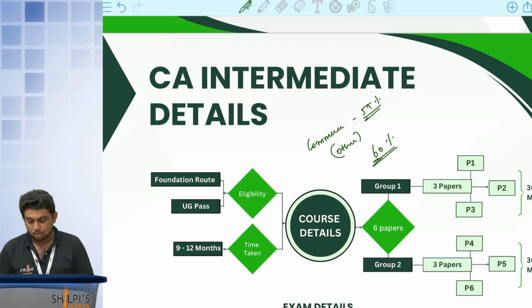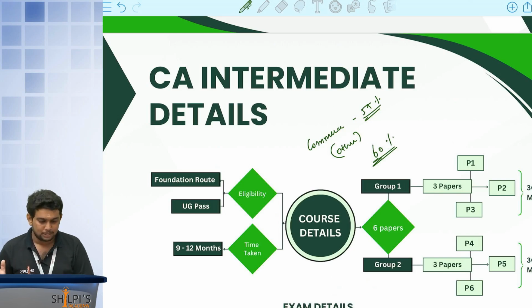Yes, whoever has completed the intermediate level in ICAI, like CMA exams or CS exams, those people are also eligible for direct entry into CA intermediate level, right? So if you have already completed your CMA intermediate or CS executive level, which is your intermediate level, you are directly eligible for enrolling for CA intermediate level. So these are the ways in which you can enroll for CA intermediate exams.